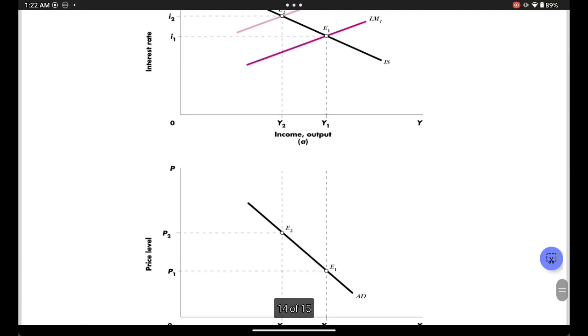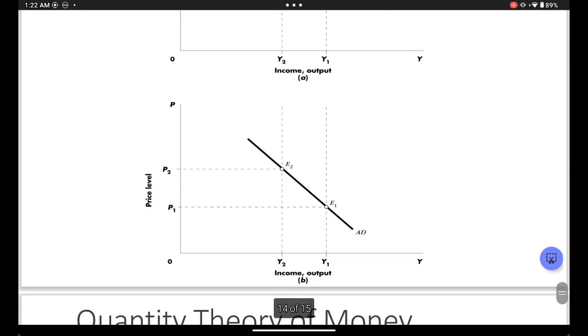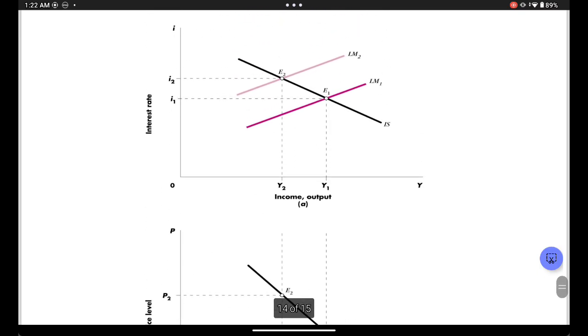Okay, so this we derived before. Aggregate demand. I'm just trying to think how they derived it. The LM curve shifts to the left. What made the LM curve shift to the left? The LM curve deals with the money markets. Oh, they decrease the supply of money.